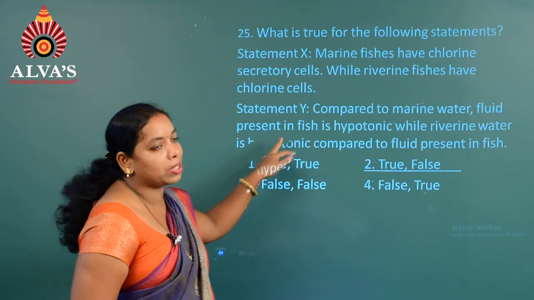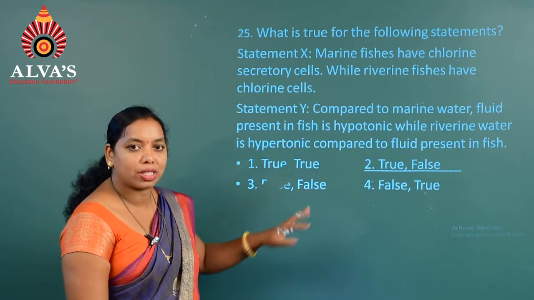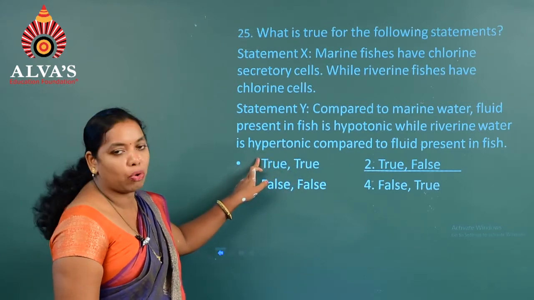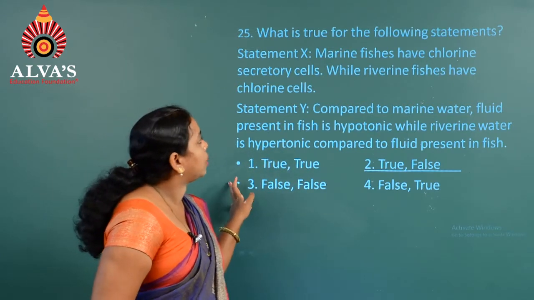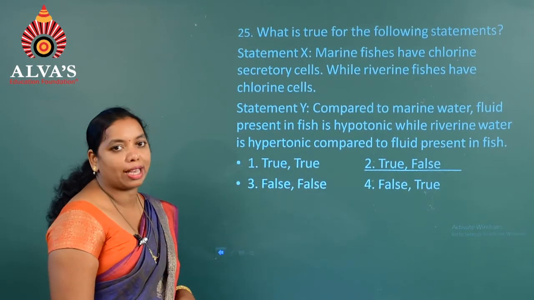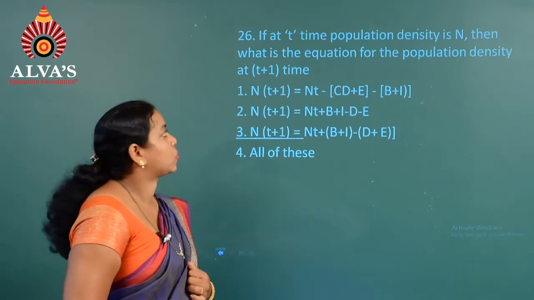That is why the concept given for marine fishes and riverine fishes has been interchanged. Hence, we can see that Y is false. Hence, the correct option for this particular question is the second option, that is, the first statement is true, the second one is false. Moving on to the next question, that is question number 26.